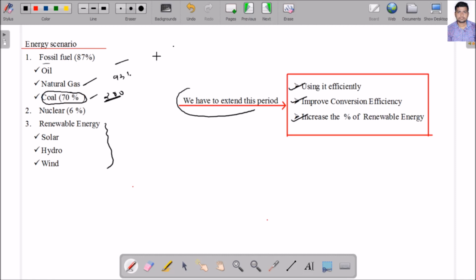You can see the change in the rain pattern in India. You can see the flood condition in Bihar and also Assam. In today's news also I have seen the flood condition in Mumbai and also in Gujarat. So if I increase the percentage of renewable energy, definitely the energy requirement can be met through renewable energy. Okay.